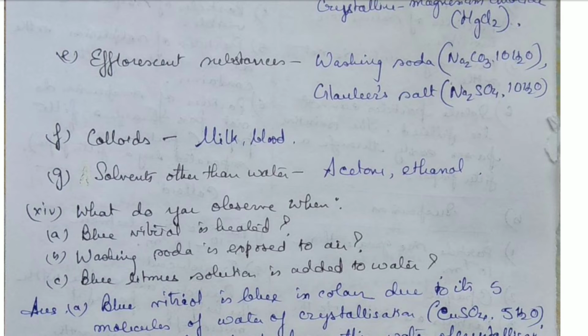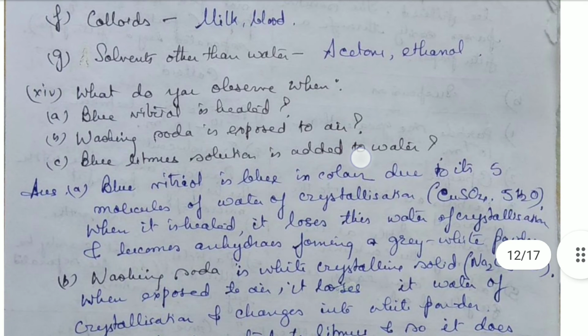Okay. Then we come to the next question. What do you observe when blue vitriol is heated? Blue vitriol is nothing but copper sulfate, that is hydrated copper sulfate. So it has 5 water molecules. When we heat that blue vitriol, it loses its water of crystallization and it becomes anhydrous amorphous powder.